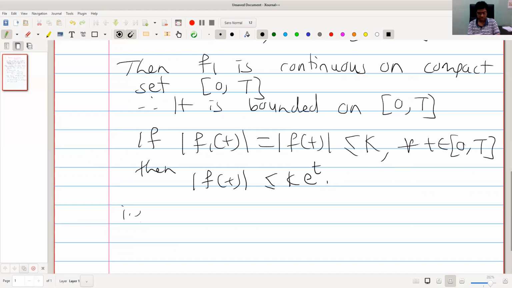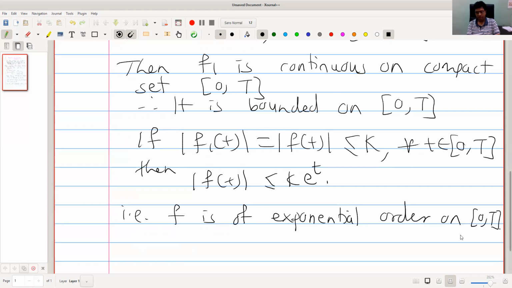That is, f is of exponential order on the closed interval 0 to capital T. That means the Laplace transform exists on this interval, and we can take any large value for capital T.